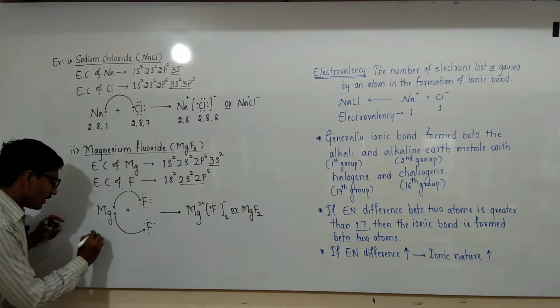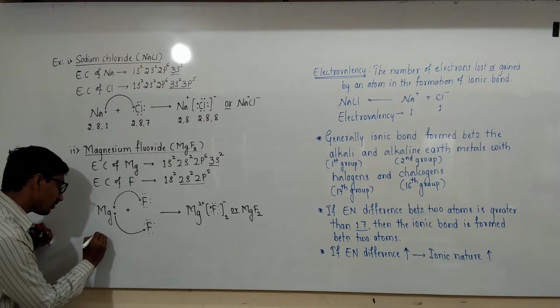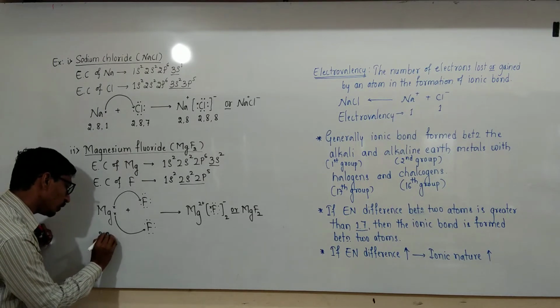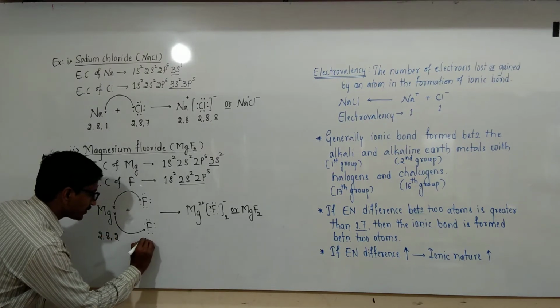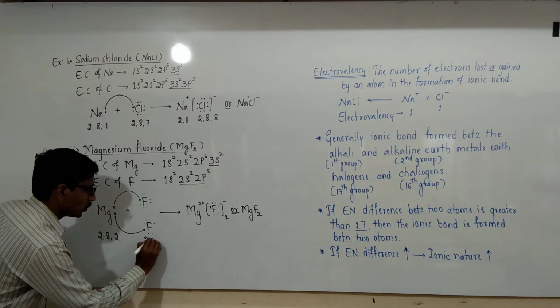Here the electronic configuration of magnesium is 2, 8, 2. For fluorine it is 2, 7.